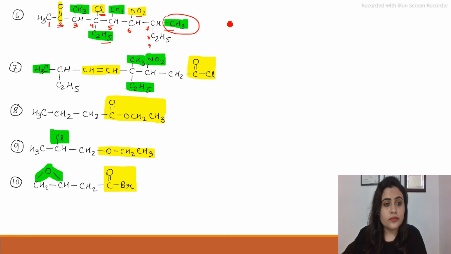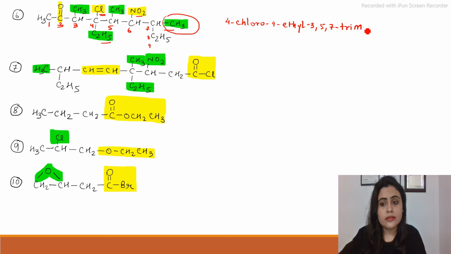Okay, so 4 chloro, 6 nitro. Now we will do it in alphabetical order. So first 4 chloro, then 4 ethyl, then 3, 5, 7 trimethyl.